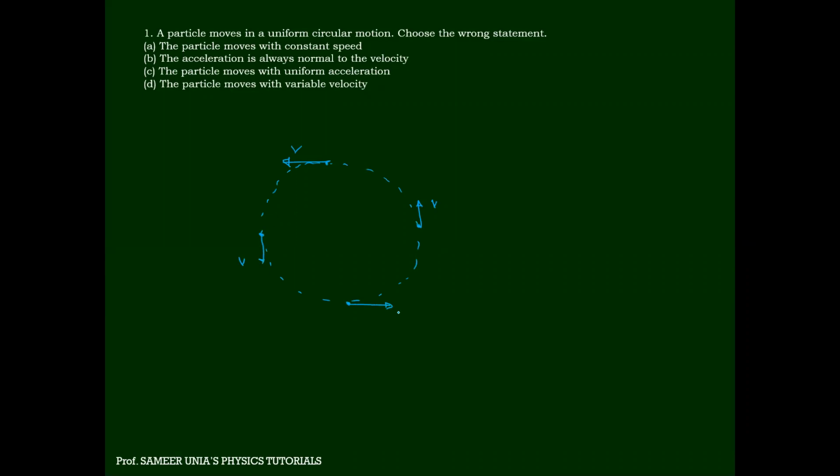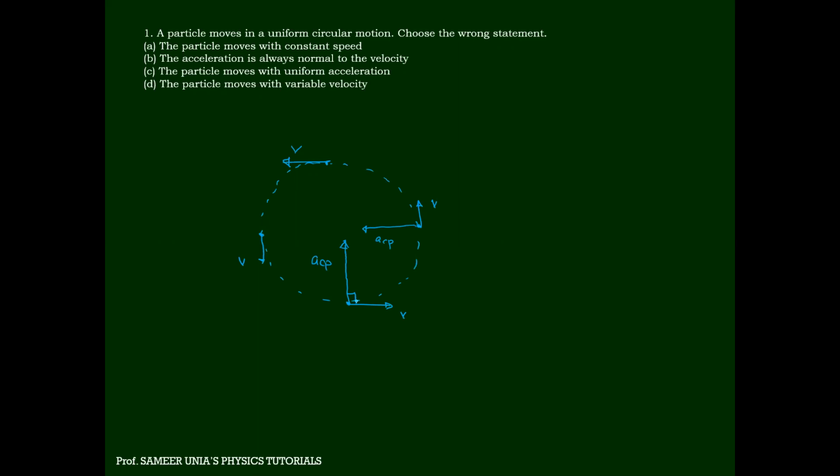So speed is constant, this is correct. The acceleration is always normal to the velocity. Yes, acceleration is always centripetal acceleration. So over here also it is centripetal. Always it is normal to the velocity. This is also correct.